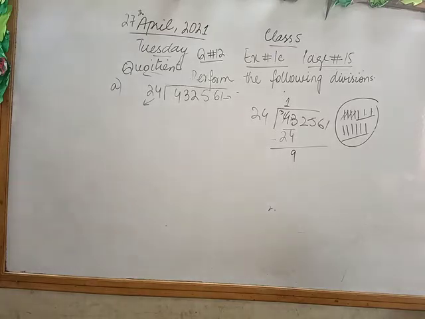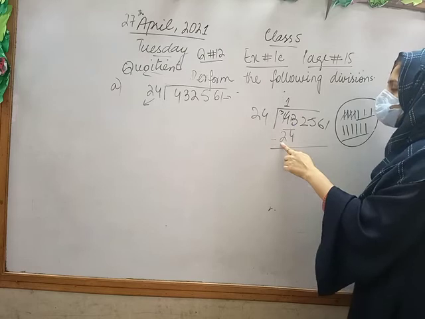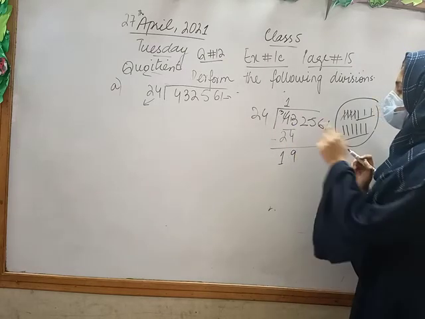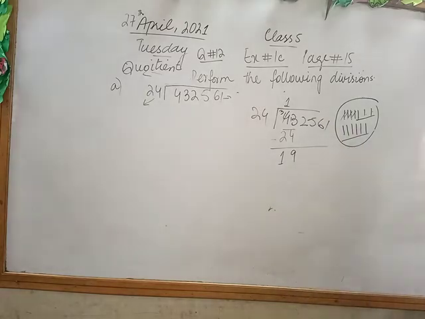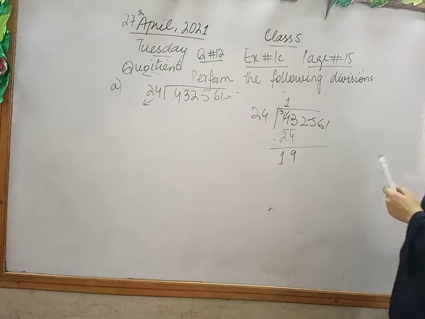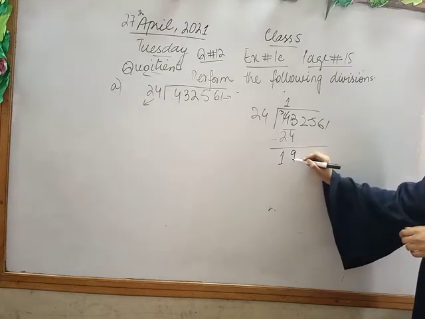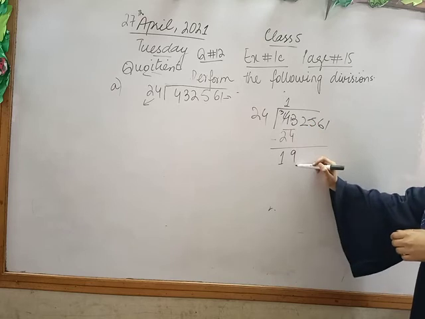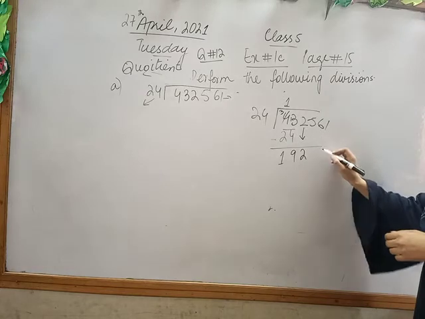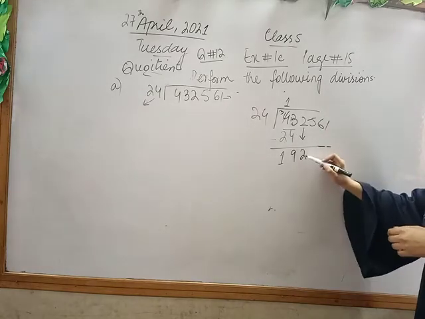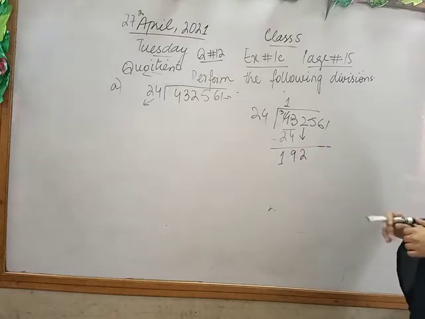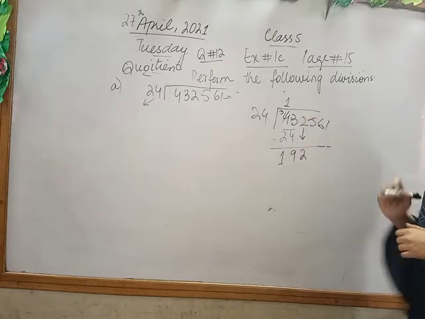Okay. So 3 minus 2 is 1. 19. If you look class, the divisor is 24. Okay? And the dividend is 19, which is smaller than 24. So I will bring down 2 to here. Now this is a 3-digit number and now it is bigger than 24.